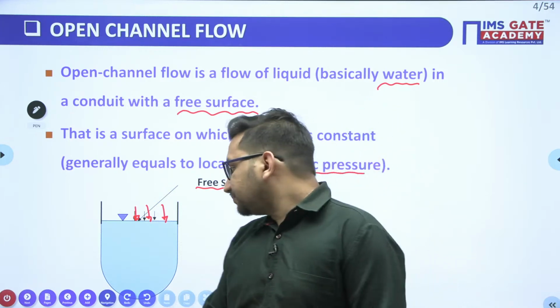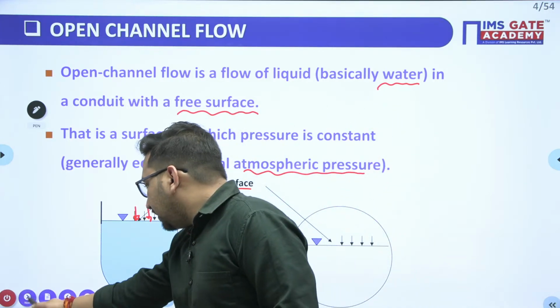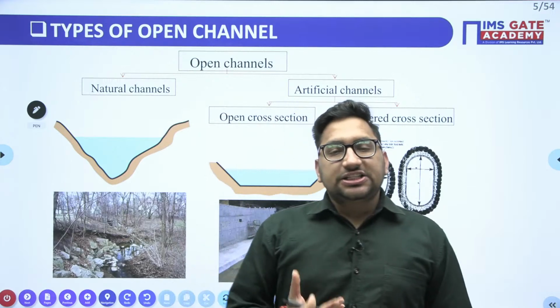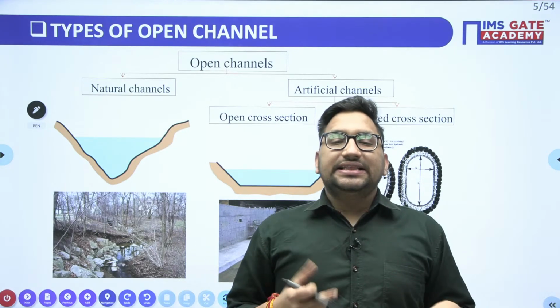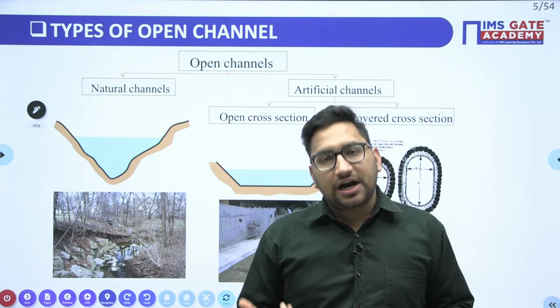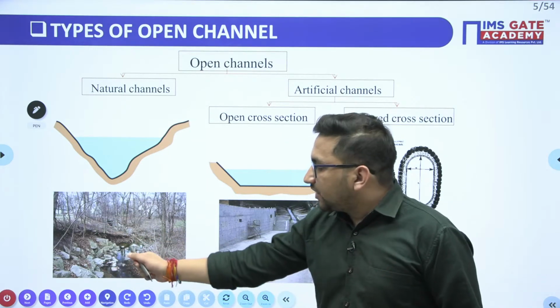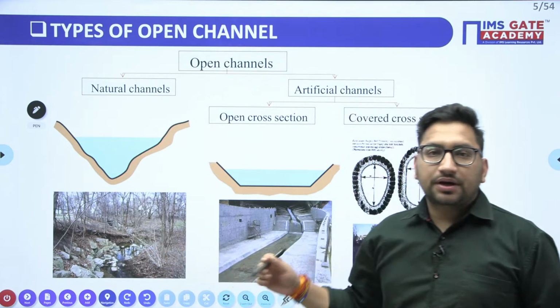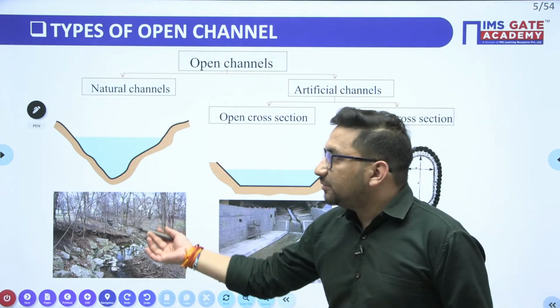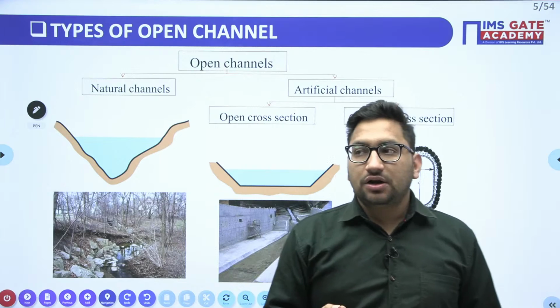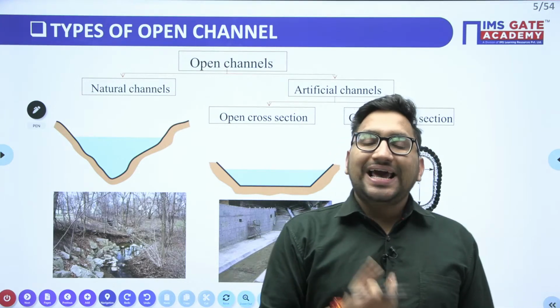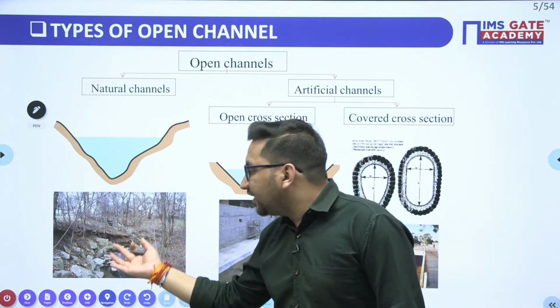Now, if we see these particular channels, open channels, they can be either man-made or artificial. Now, let's see this particular image. In this particular image, you can see a natural stream, right? So this particular natural stream is also an example of open channel. How can we say it is an open channel? As this particular channel is having a free surface.